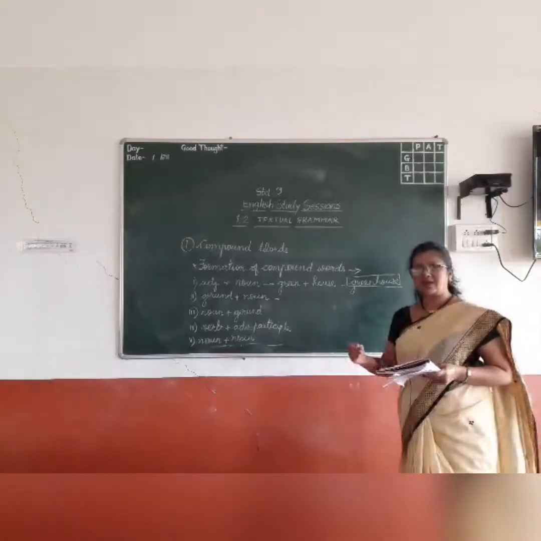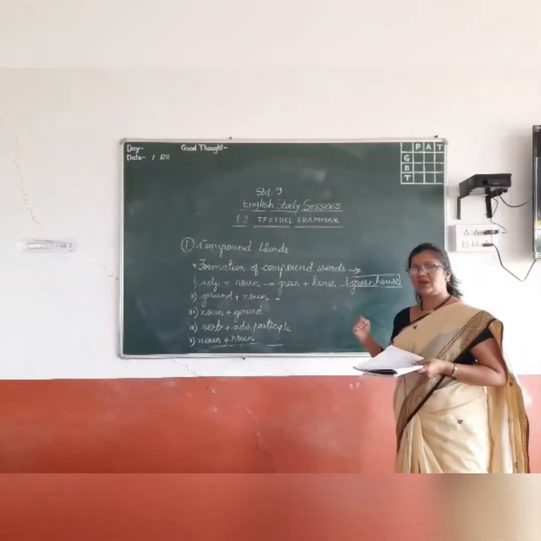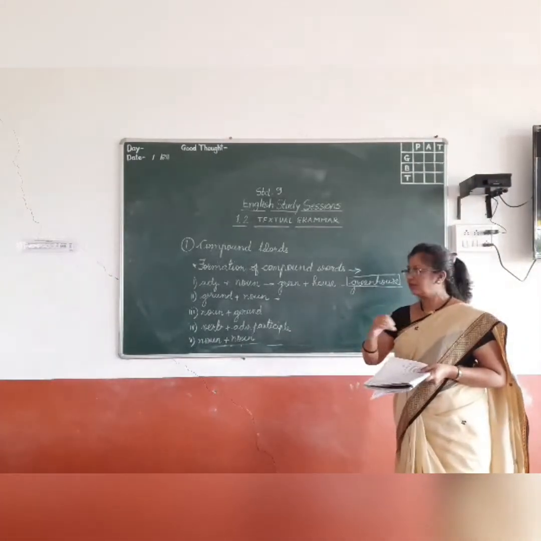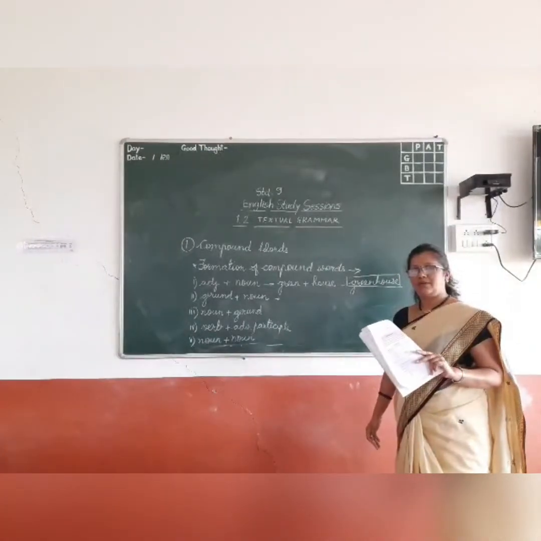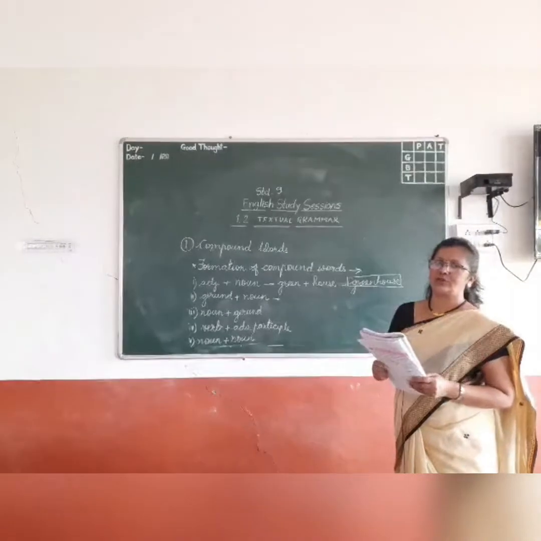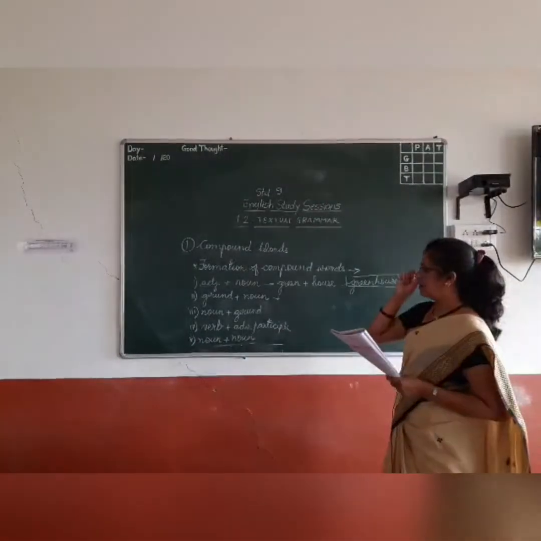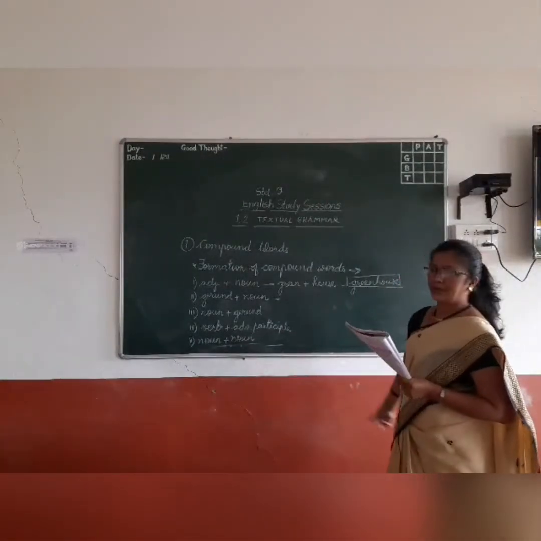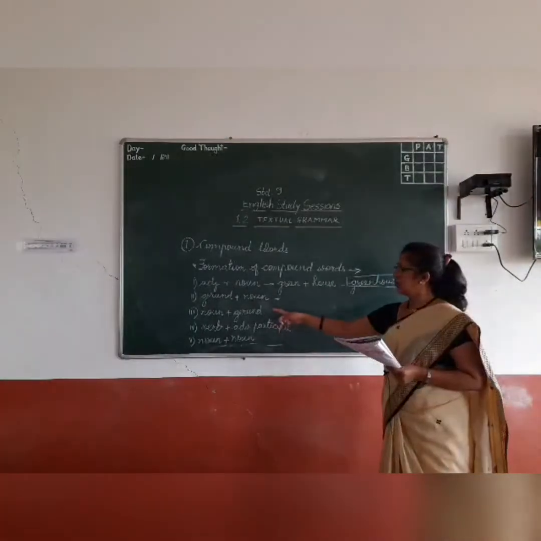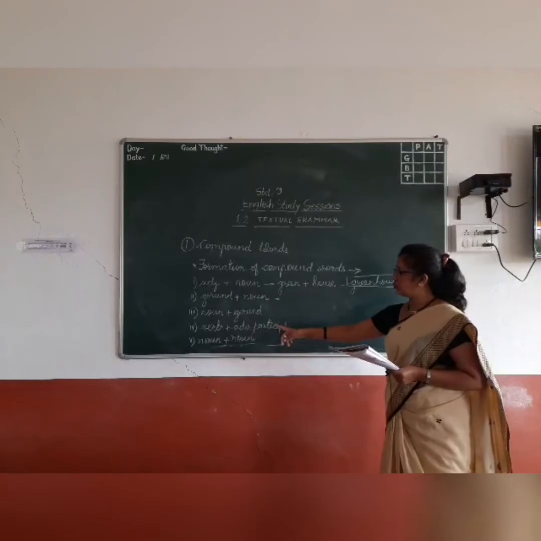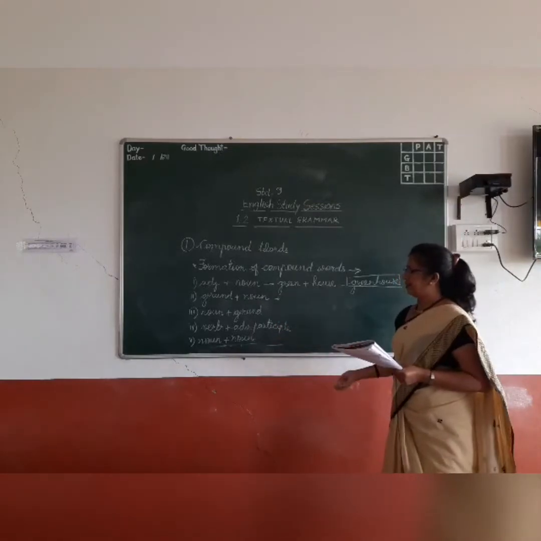It is sun bathing. See how the word comes. Sun is a noun, bathing is a gerund, again ing form applied to the verb, and when both of them are combined together it becomes a compound noun. Noun plus gerund.